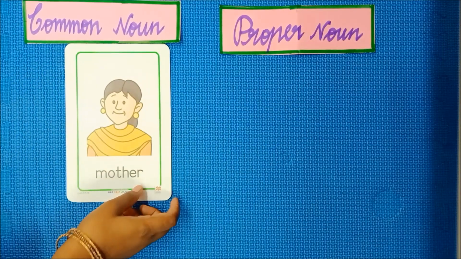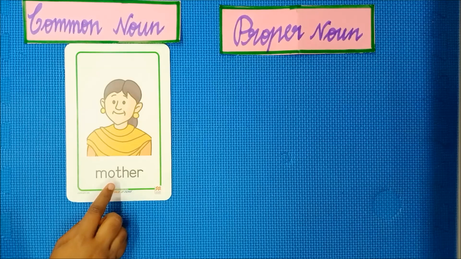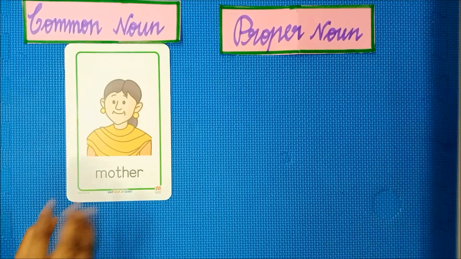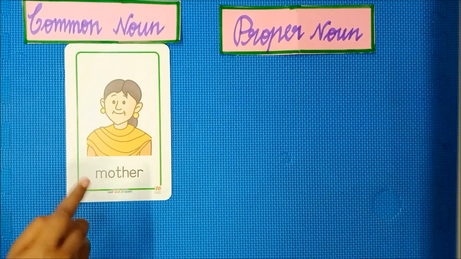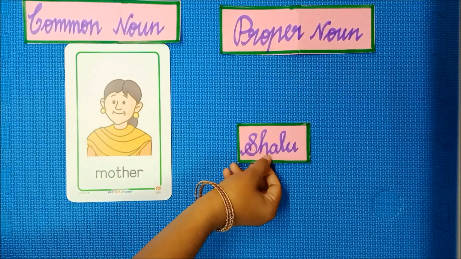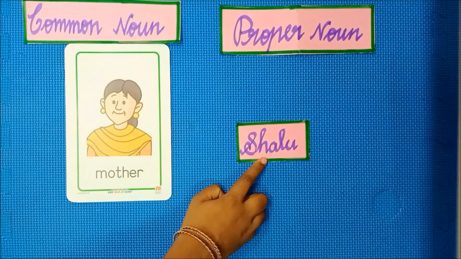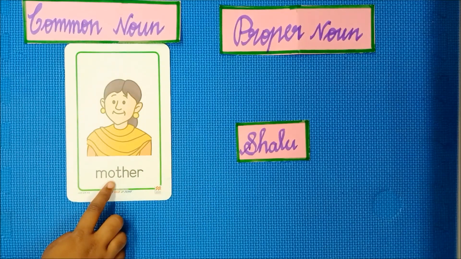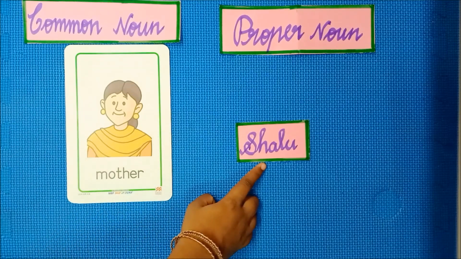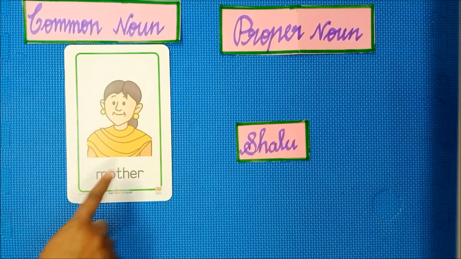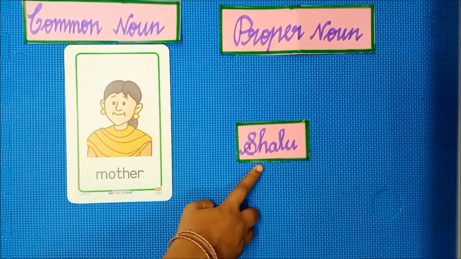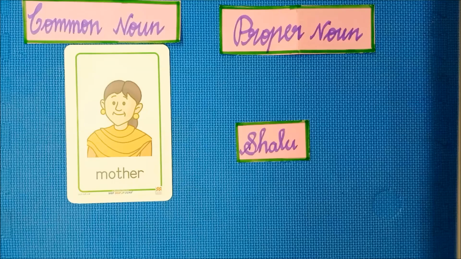Next one, ma. Who is she? She is a mother. Here I am generally telling the general name, mother. Here I am telling the specific name of the mother, Shalu. So Shalu is the proper noun. Here mother is the general name of the person, so mother is the common noun.